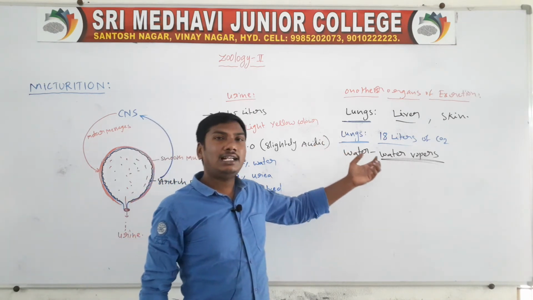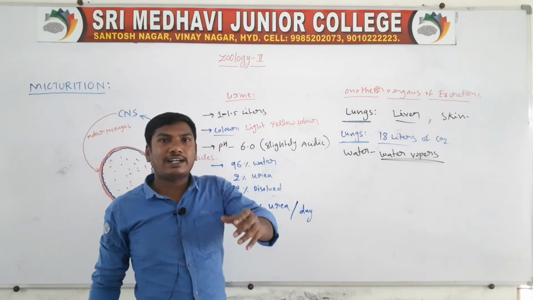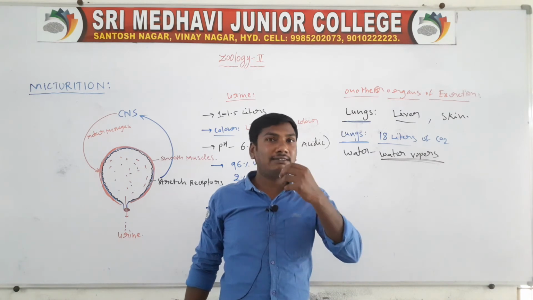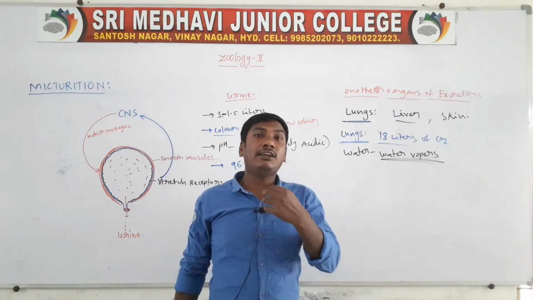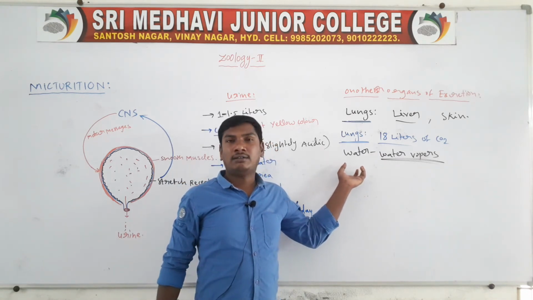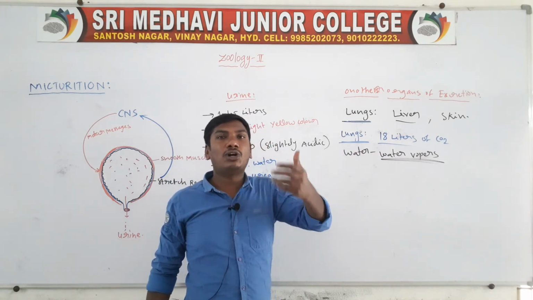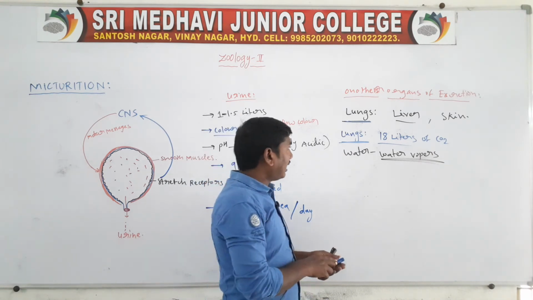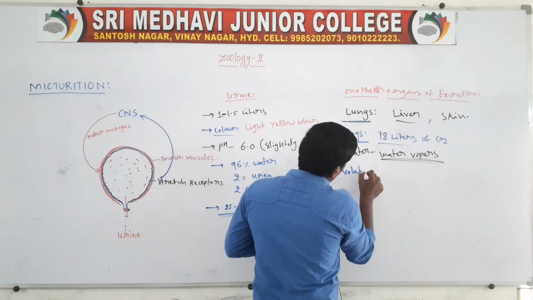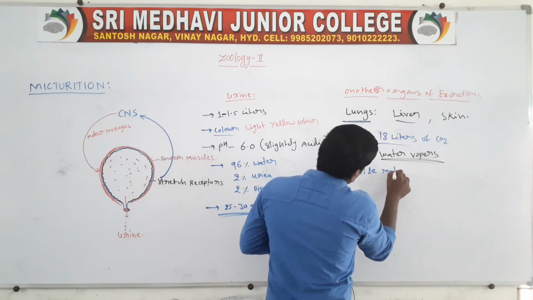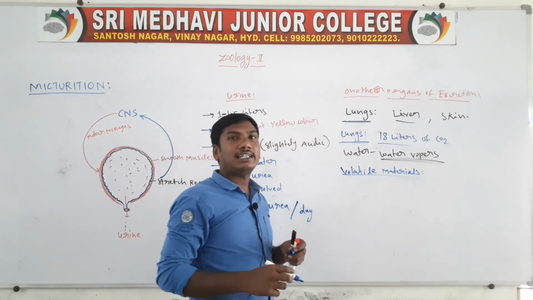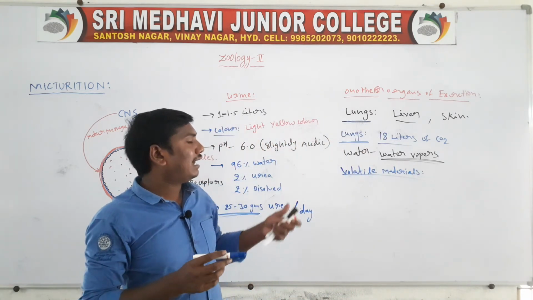To revise, in the lungs, 18 liters of CO2 is excreted per day, and along with respiration, water vapors are excreted. In dry climatic conditions, more water is excreted, and the lungs also excrete volatile materials.